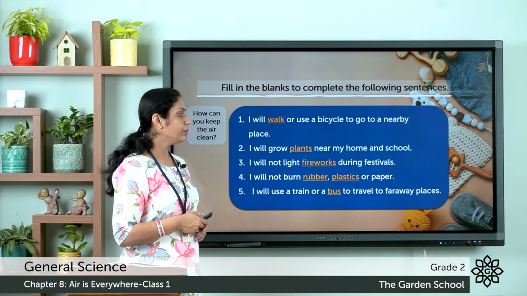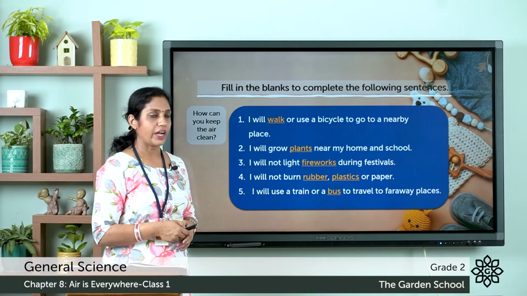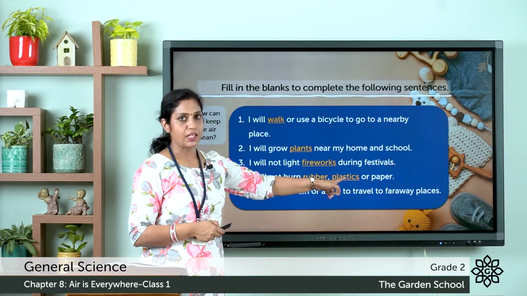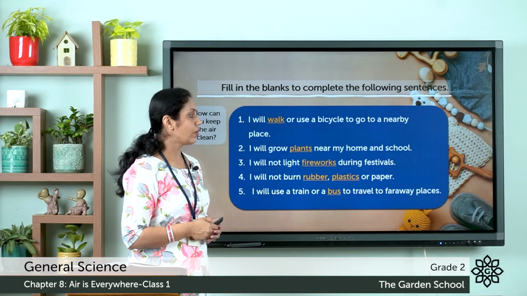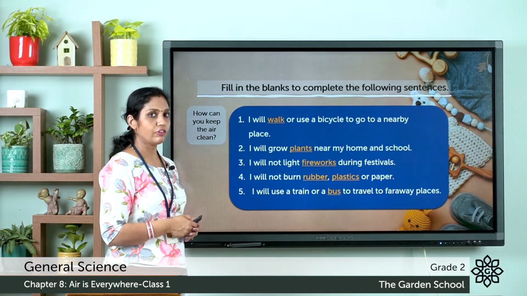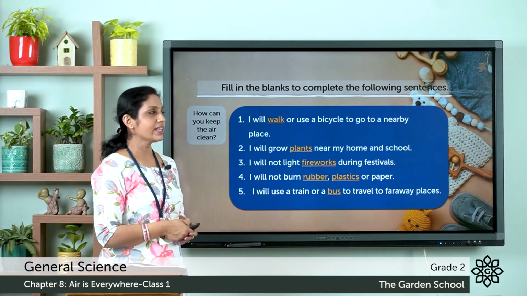Fourth one, I will not burn rubber, plastics or paper. So you have to write there rubber and plastics. Fifth one, I'll use a train or a bus to travel to faraway places. So in the fifth sentence, you should write bus. Let's move on to our next exercise.